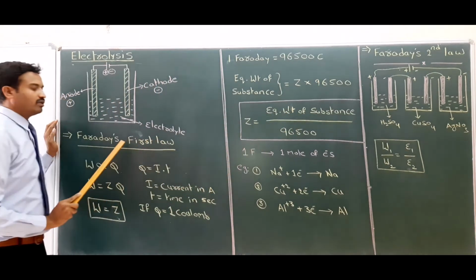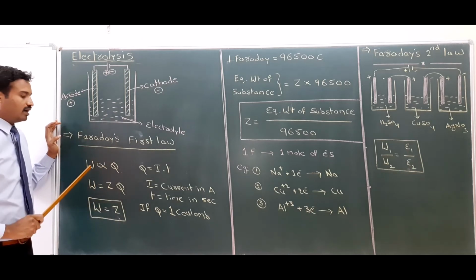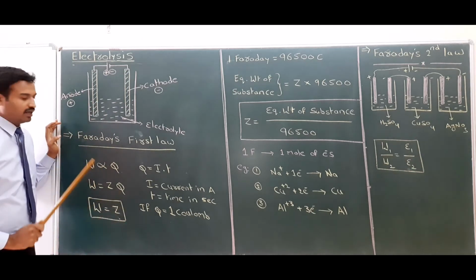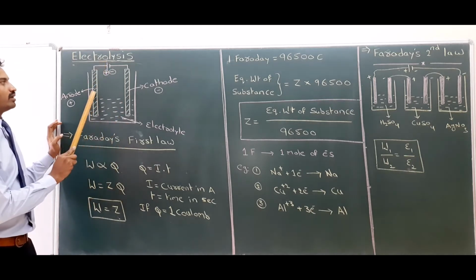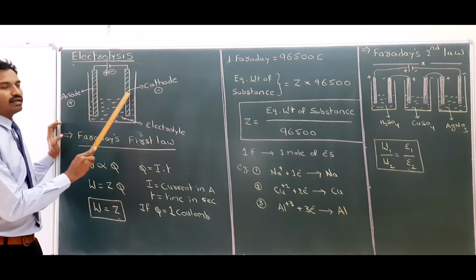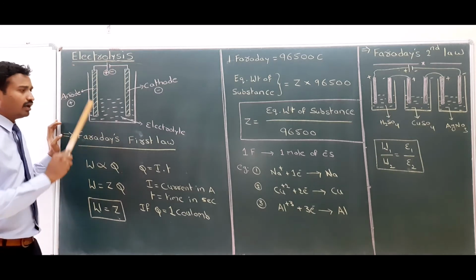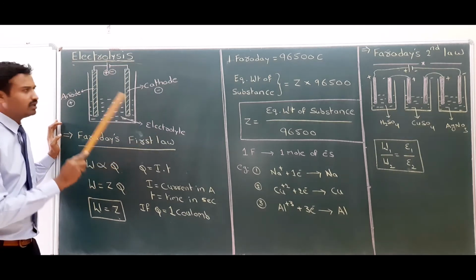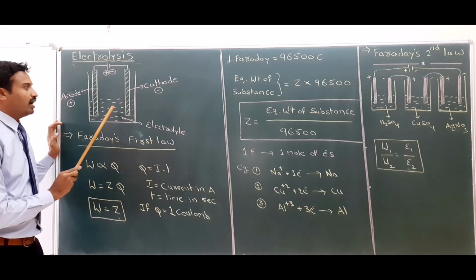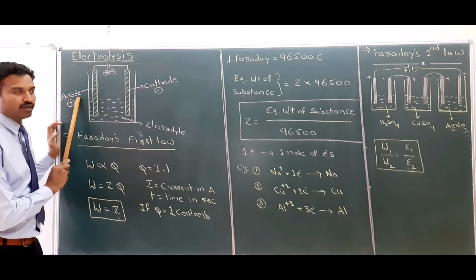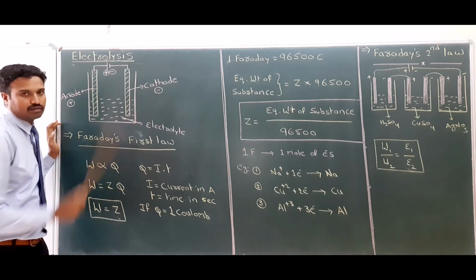First we will discuss Faraday's first law of electrolysis. Faraday's first law: the amount of substance deposited is directly proportional to the quantity of current. See here, one electrode is connected to the positive end of the battery, the next electrode to the negative end. We are passing the electric current, and electrolysis takes place in the electrolytic solution. That means decomposition of the electrolyte takes place. At the anode, oxidation takes place. At the cathode, reduction takes place.